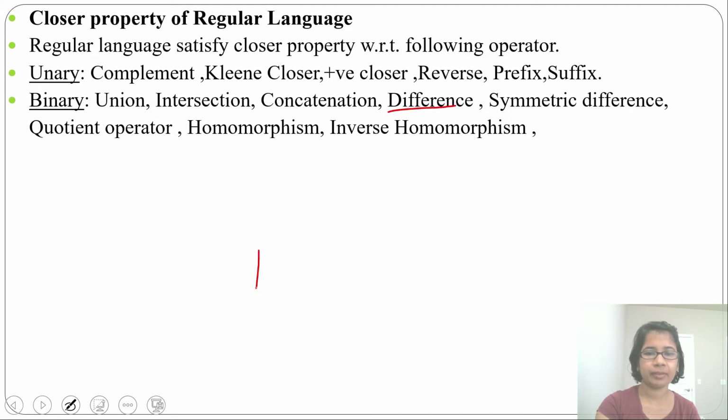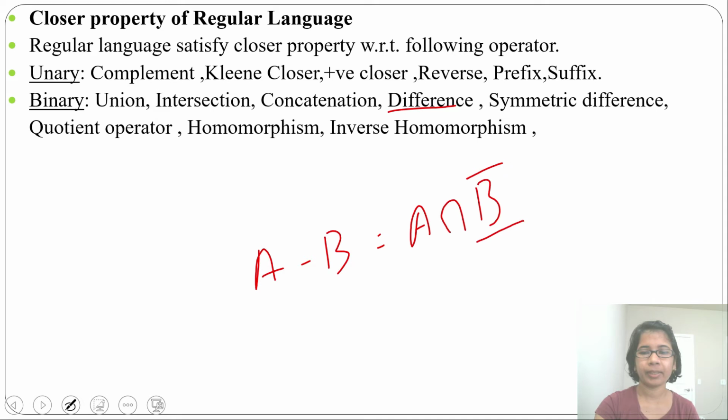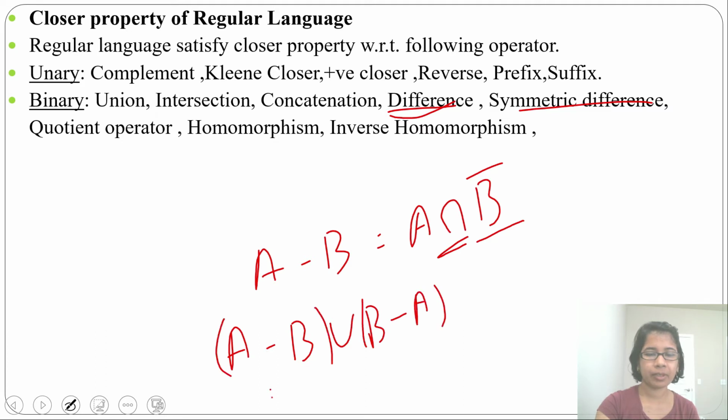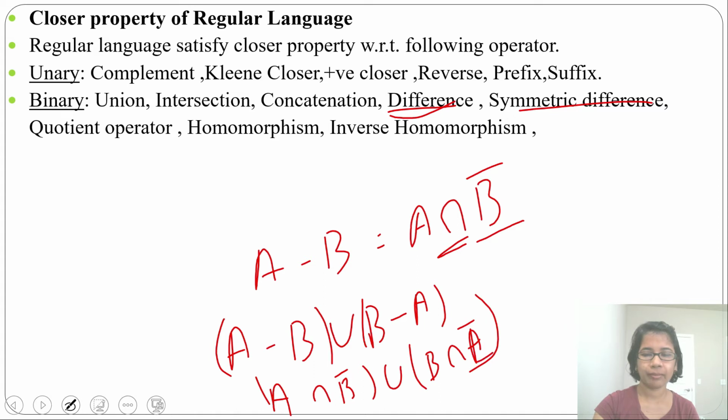Next, difference. Difference is A minus B, that you can rewrite as A intersection B complement. You know how to find complement, you know how to find intersection, so you can find difference. Next is symmetric difference. Symmetric difference is A minus B union B minus A. A minus B you can rewrite as A intersection B complement and B minus A you can rewrite as B intersection A complement. You know how to find complement, how to find intersection and how to find union. So you can find symmetric difference.